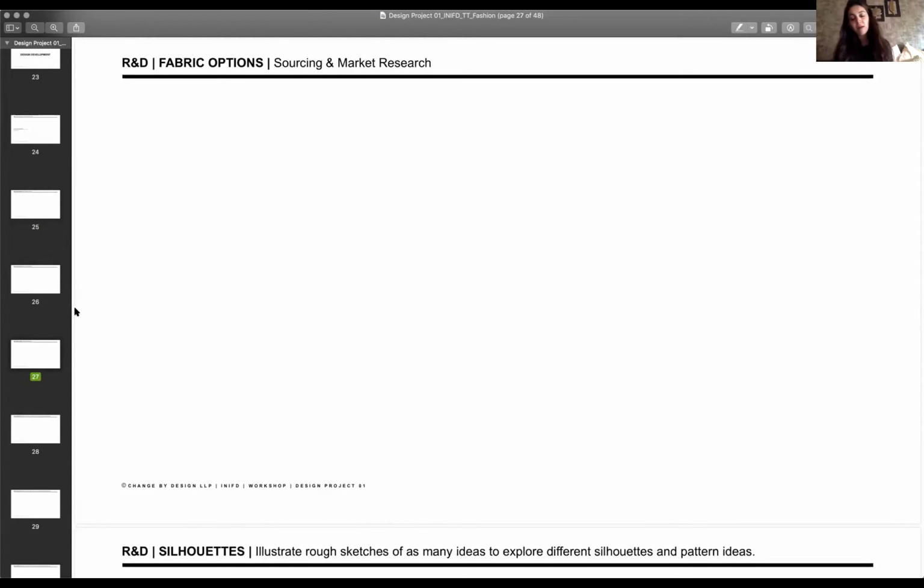Then you have your sourcing and market research. Now we understand that this is not possible in the current scenario. So in this place, I'm fine if you put images of fabrics that you find from the internet. You all have a basic fabric knowledge. Use that fabric knowledge, use some research that you're doing off the internet, and put in images. So if you're saying, okay, I want to use cotton, you can put in an image of cotton right now, but write the weight of the cotton. Don't just write cotton, because cotton is anything. Khadi is also cotton, mull is also cotton, canvas is also cotton, everything's cotton. So I want you to write specifically what the material is, and that's what you can put in here. So don't worry about not being able to source it.